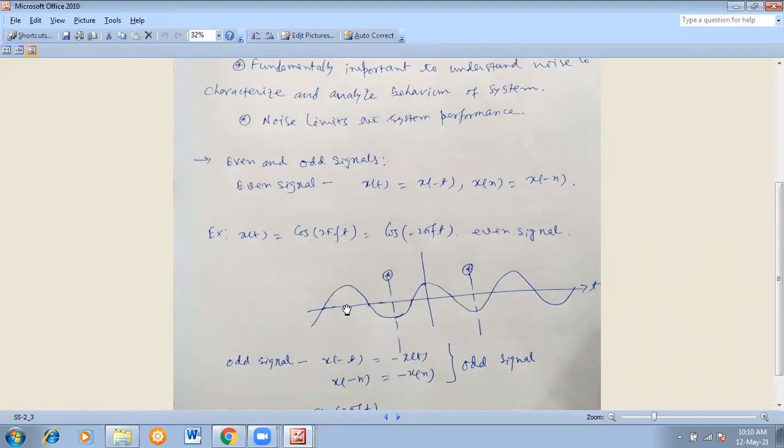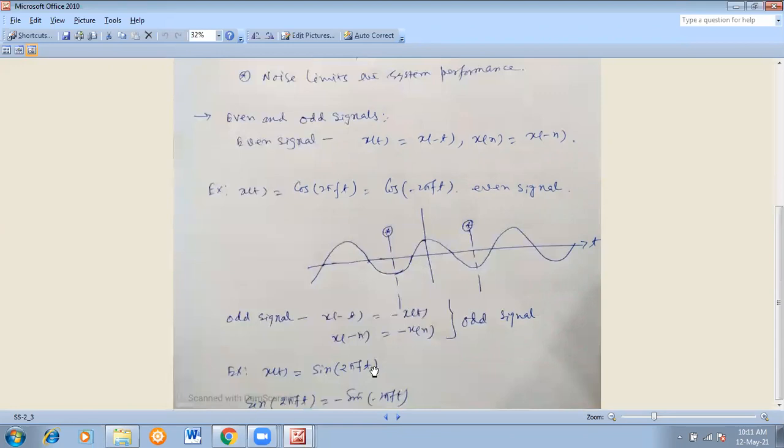See, if we consider this time, now see, the amplitudes are the same, isn't it? Here the amplitude is the same, here also the amplitude is the same, and the time length is the same. Suppose this is 0, and from 0 to this point is 2 millisecond. Similarly, from 0 to this point is 2 millisecond. So at 2 millisecond on the left and right side, we have the same constant amplitude of the signal. So that's why this is called an even signal. So it is symmetric in nature.